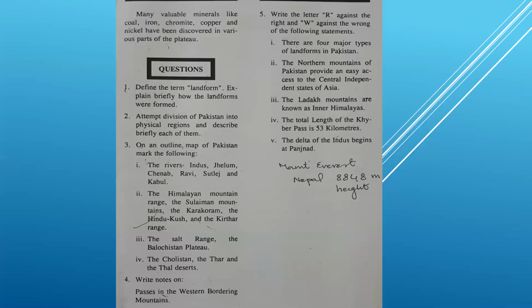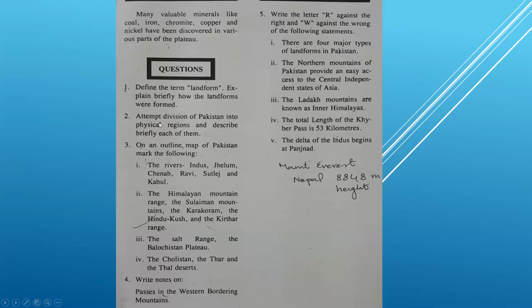Then the next question: attempt division of Pakistan into physical regions and describe briefly each of them. This question covers the whole chapter.